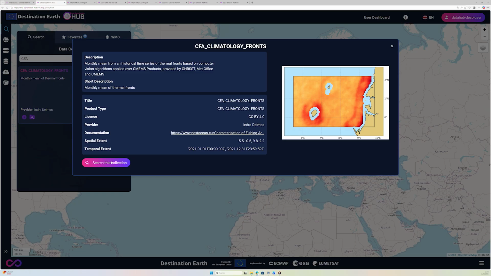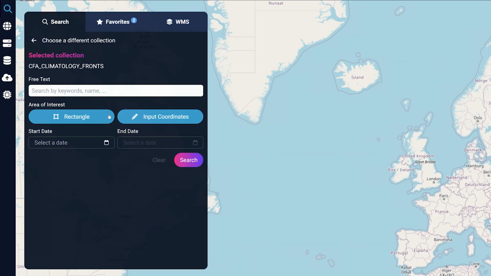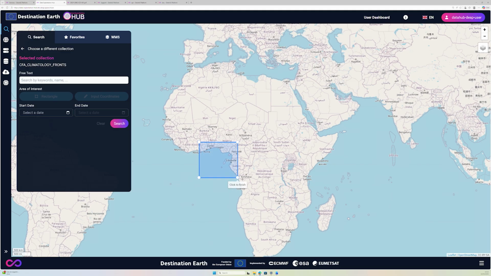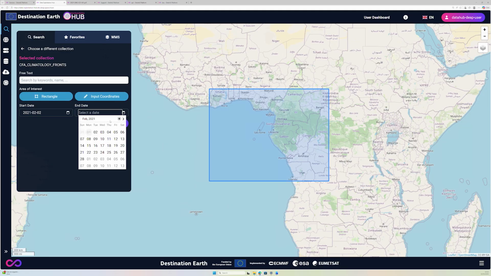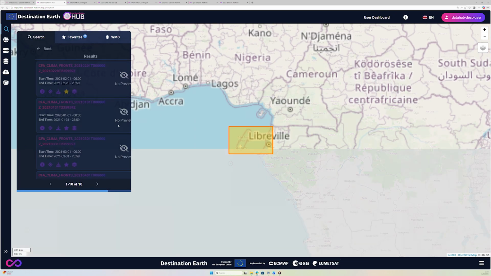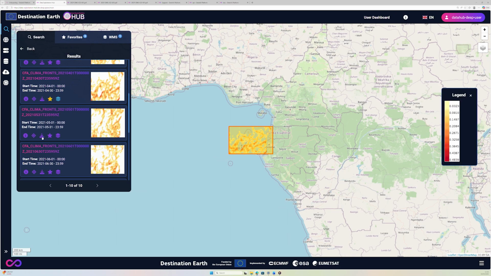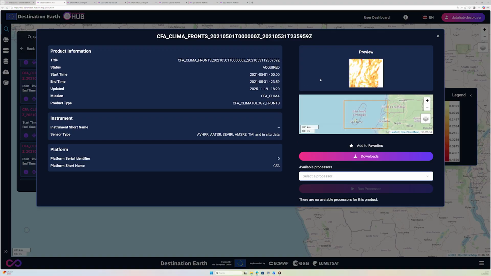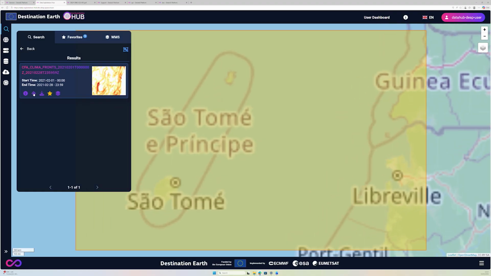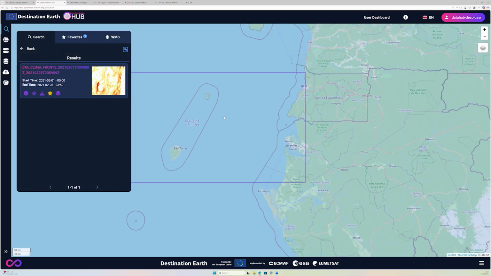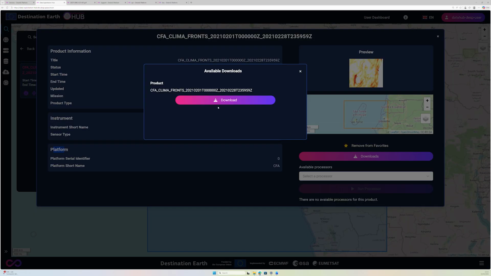Once the data collection is selected, you can also search for data within that collection by name, area of interest, and time of interest. On each result, the user is provided with the following actions. View more details about the selected result. Zoom to location in the map. Download the data.